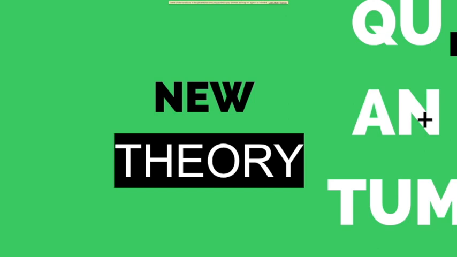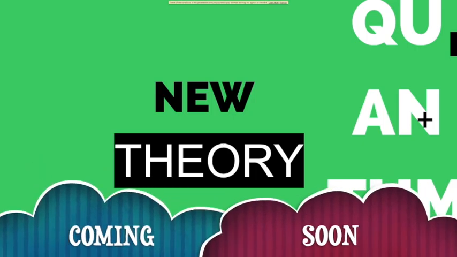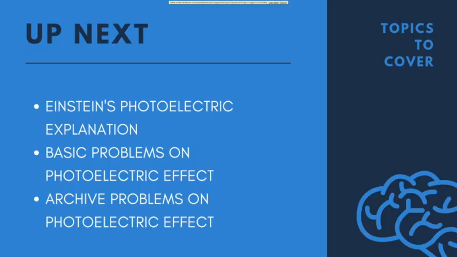When the particle theory of light and the wave theory of light were in a melancholy, a new theory came to their rescue, the quantum theory, which devised solutions to the problems of the conflict, which we'll discuss in later classes. Up next in the class, we'll be discussing the most famous Nobel Prize-winning theory, Einstein's photoelectric theory, which forms a major chunk and reason to solve a lot of questions on the photoelectric effect. This theory paves the way for our problem-solving session next. In the next class, we'll be discussing some basic and intermediate level problems and some related previous year problems also.